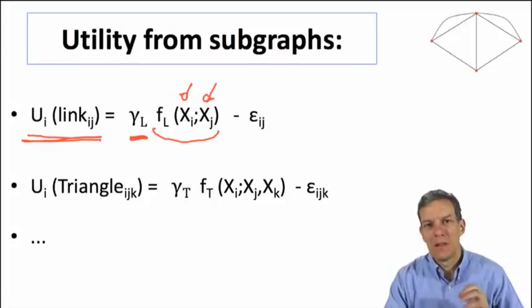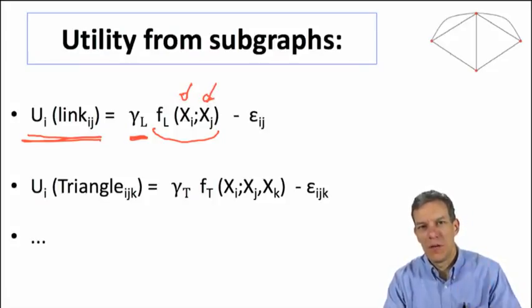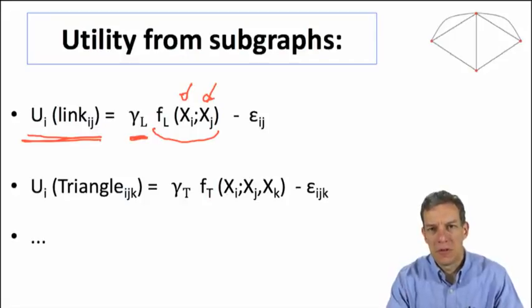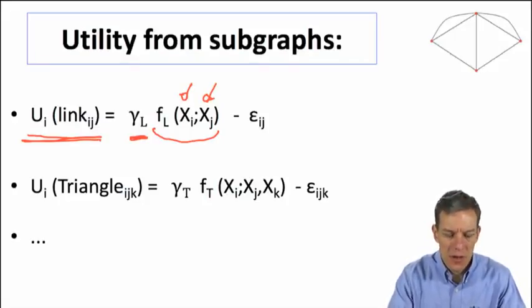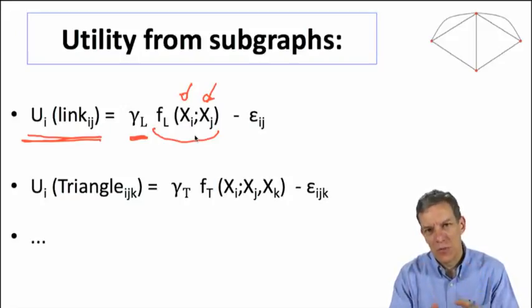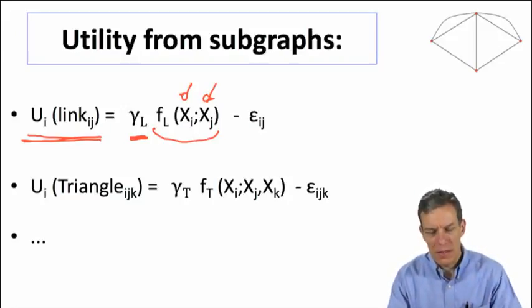So it could be that the given individuals care about their relative ages, or their education levels, or their match in terms of distance, something. So they've got a whole series of characteristics. Those characteristics enter into what the utility from forming that link is.